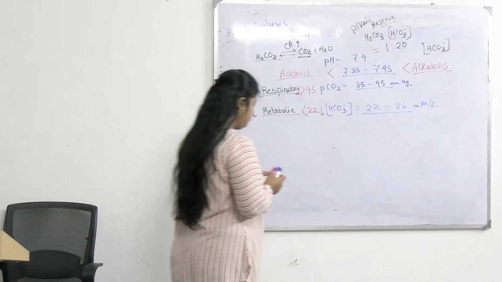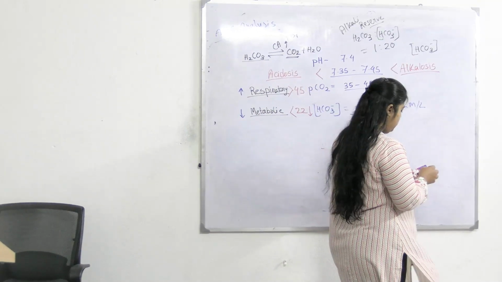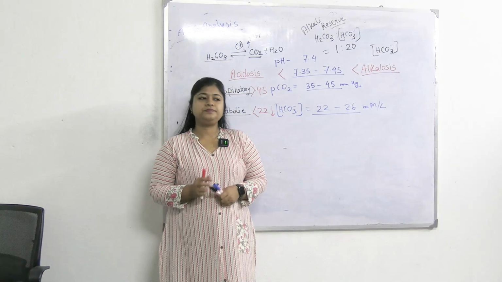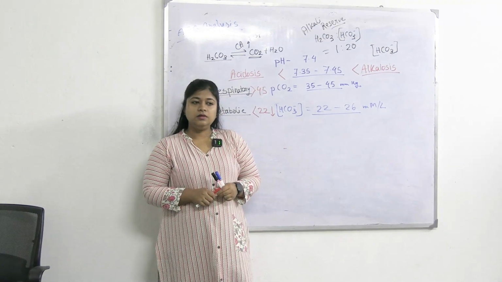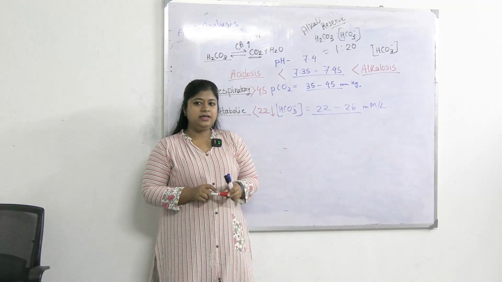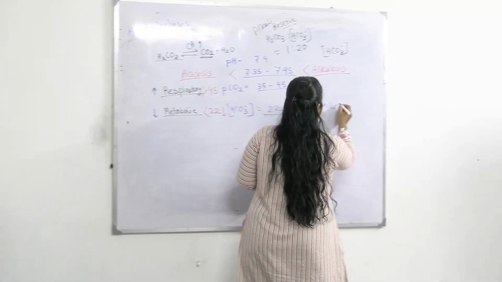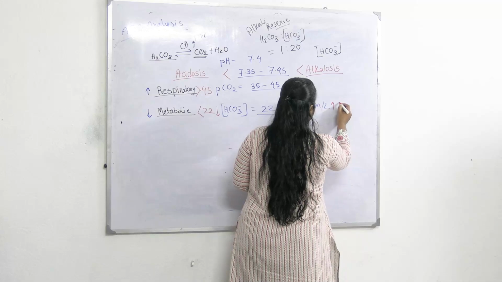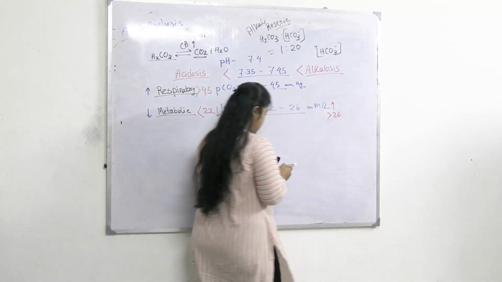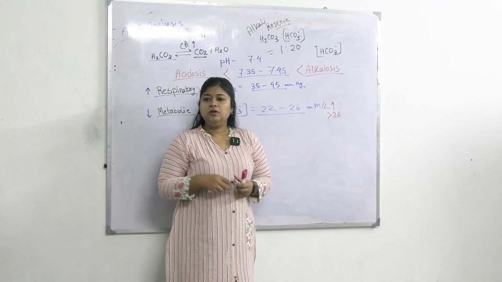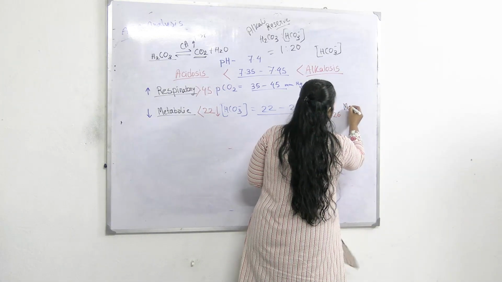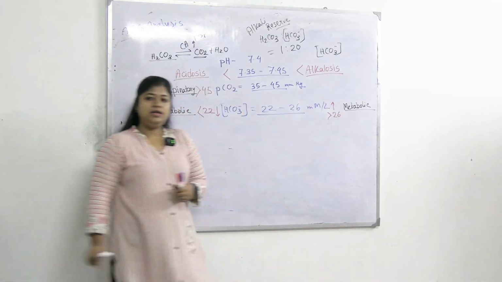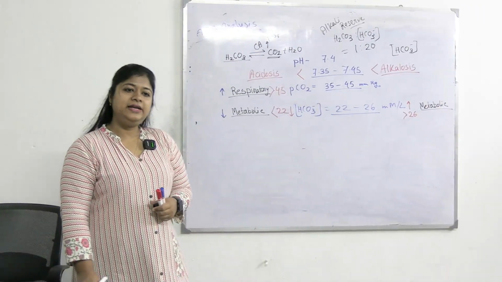Now coming to alkalosis. So in case of alkalosis, what is the general idea? Alkalosis কখন হবে? Alkali বেড়ে গেলে, if there is increase in alkali concentration, that is bicarbonate increase more than 26, তাই তো? That will be more than 26, and this is known as metabolic. So whenever the parameter is related to bicarbonate, the result or the disease will be metabolic.